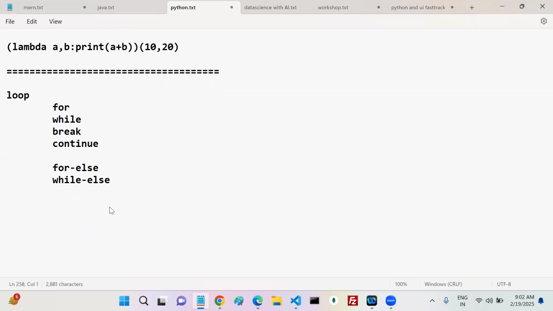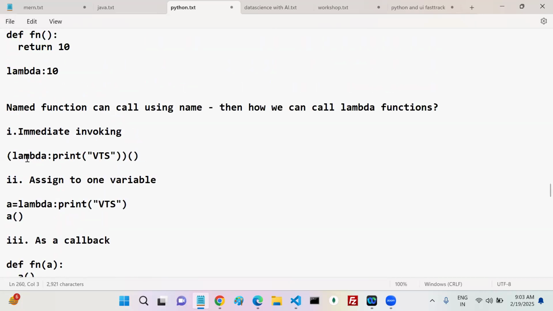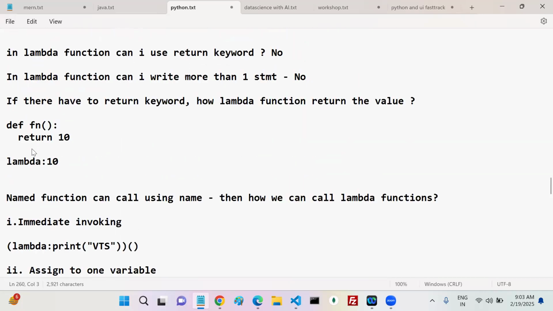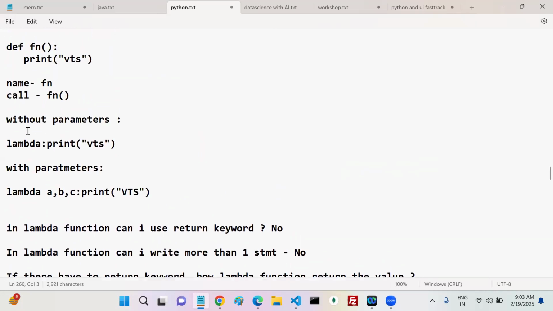The next one is anonymous functions in Python. How can we create anonymous functions in Python? Using the lambda keyword. Once you have created a lambda function, in how many ways can we invoke it? Syntactically we saw lambda functions without parameters is this one, and lambda functions with parameters is this one.